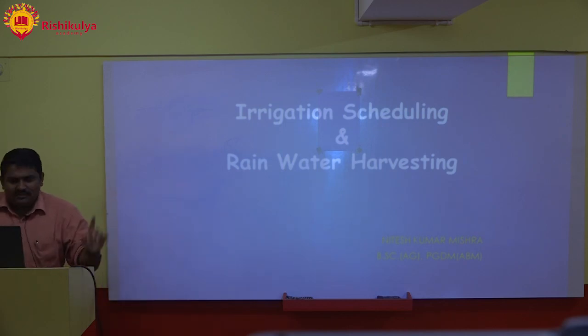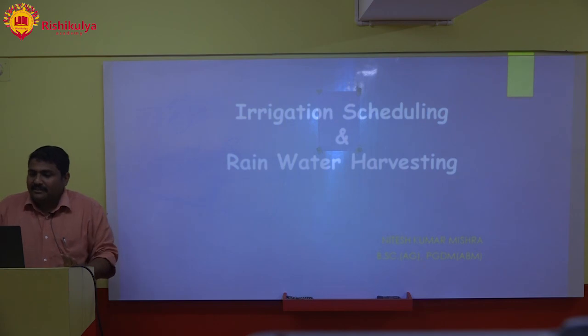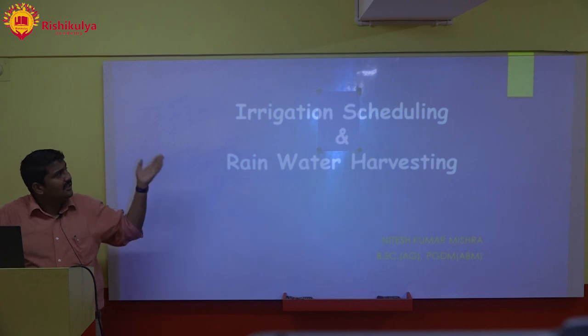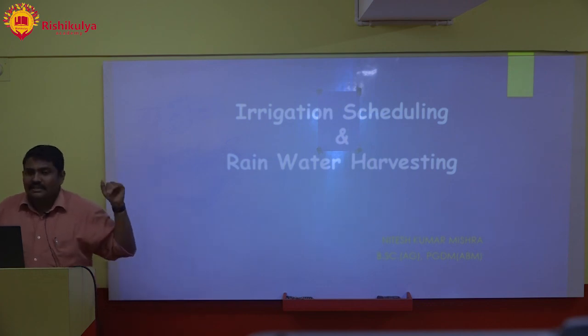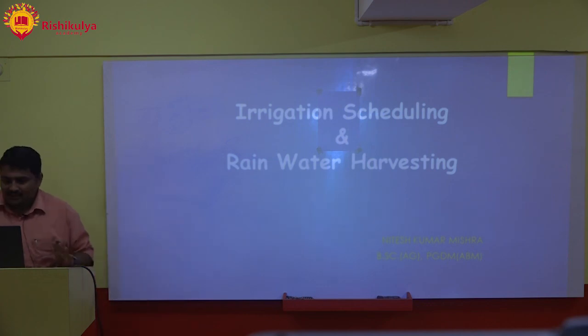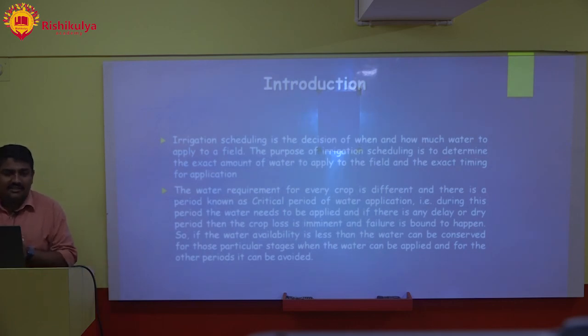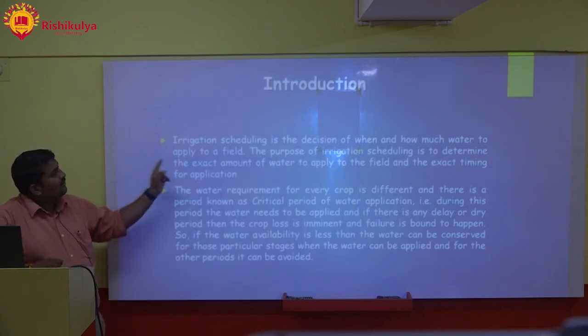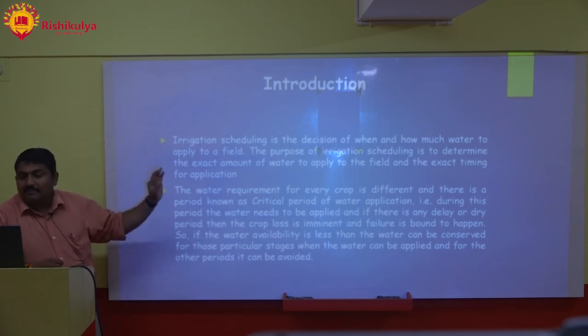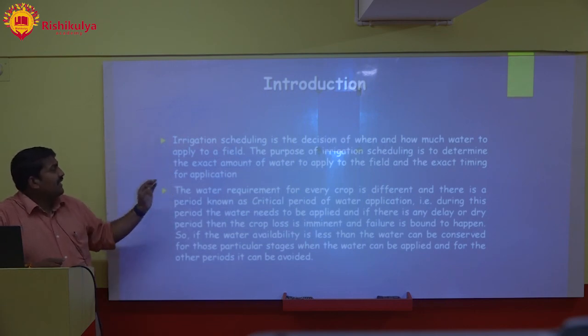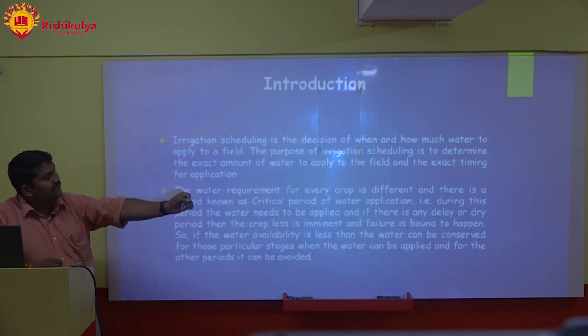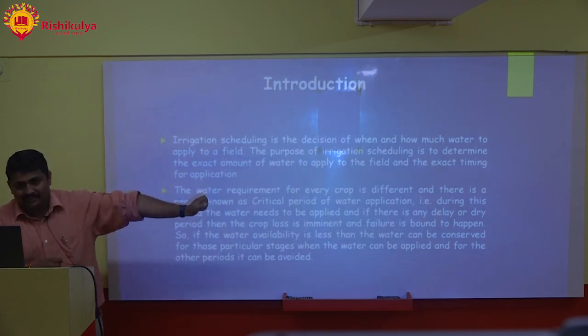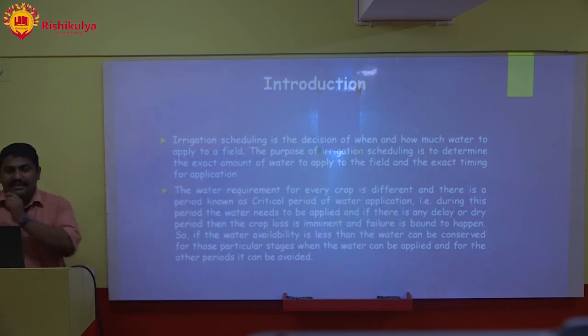Okay, one small topic, then we will take a break for 10-15 minutes. This is irrigation scheduling and rainwater harvesting. You would have seen in the UPSC and OPSC syllabus that they ask a lot of questions about irrigation scheduling. What is irrigation scheduling? Irrigation scheduling is the decision of when and how much water to apply to a field. Its purpose is to determine the exact amount of water to apply and the exact timing for application.